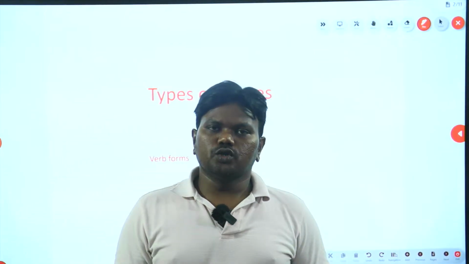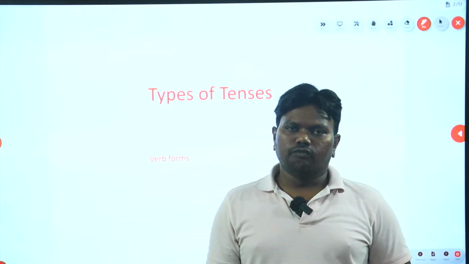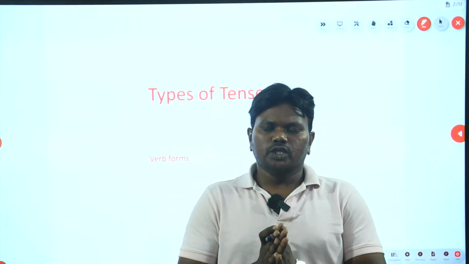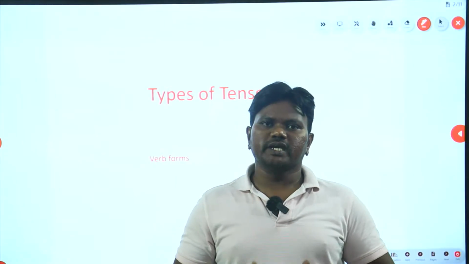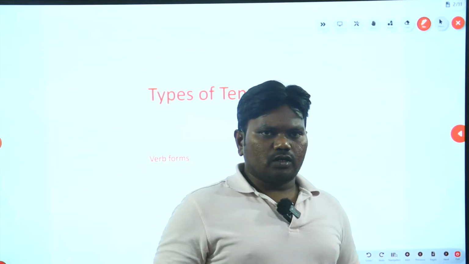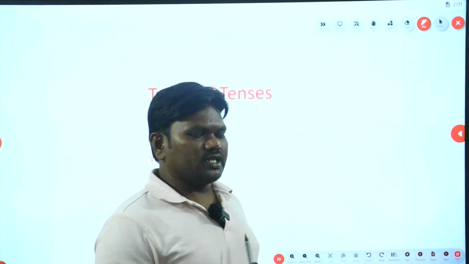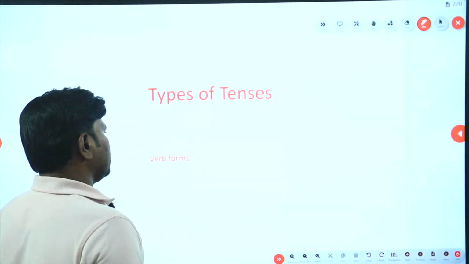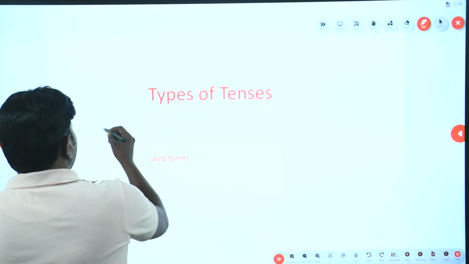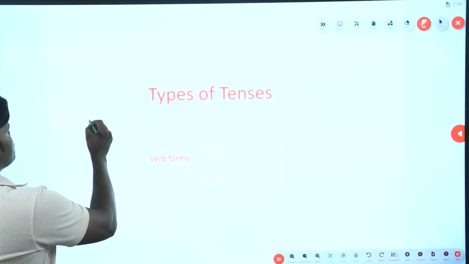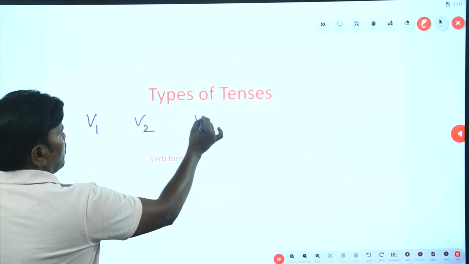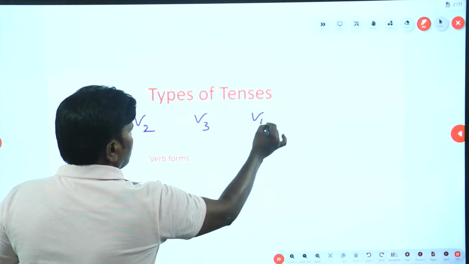Before that, you should know a little about verb forms. So verb means what? Any work that you do is a verb. You are listening to me right now. What does it mean? The task listening is a verb. So to understand tenses, the most important thing is verb forms. So see here, how many types of verb forms are there? As you might have known in your school age, verb 1, verb 2, verb 3, verb 4.